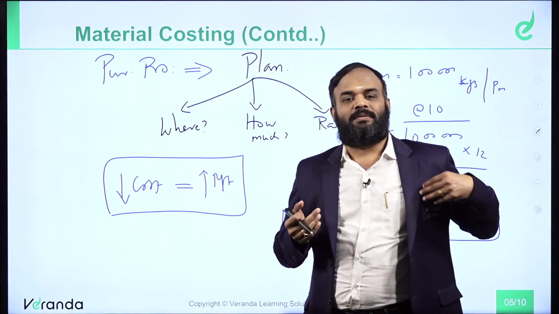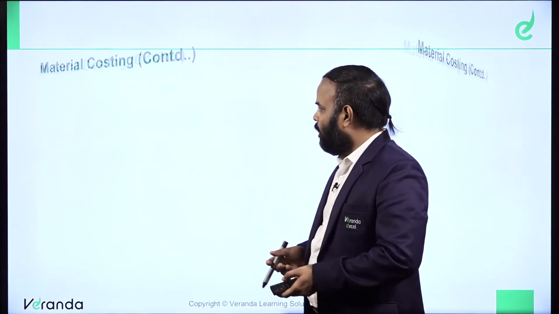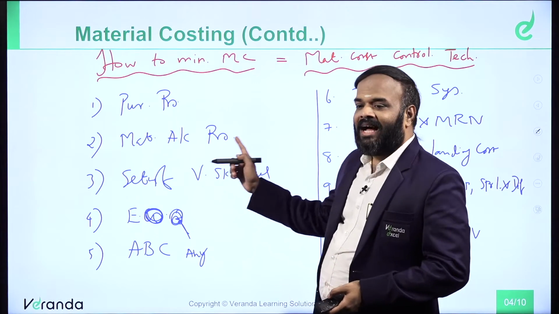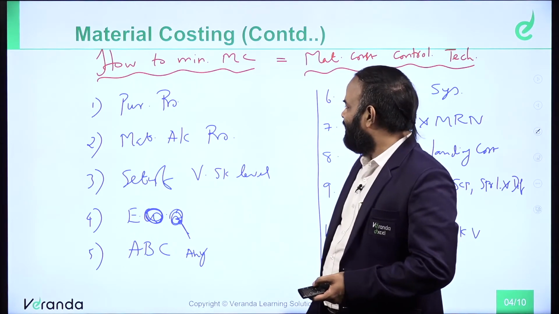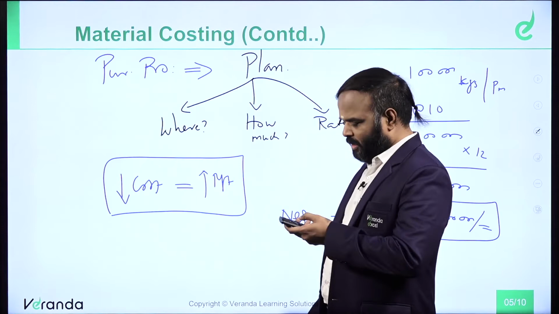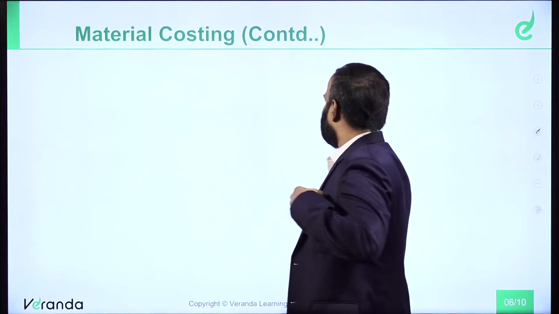Then what is the next one? The next one is called material accounting procedure. What is called material accounting procedure, sir?